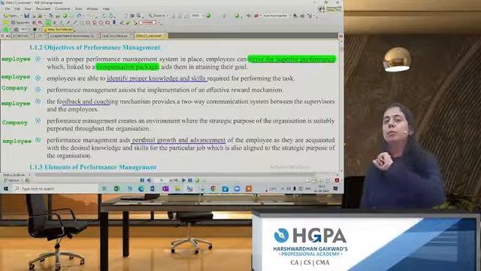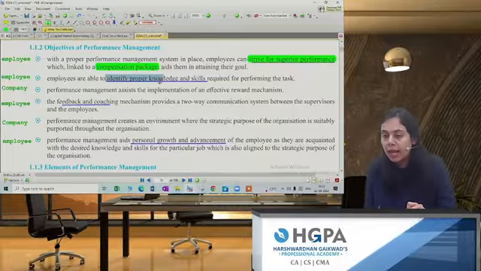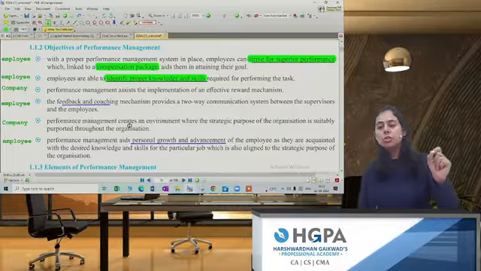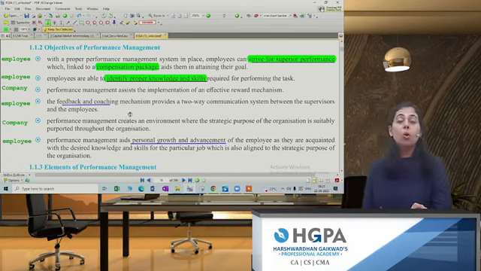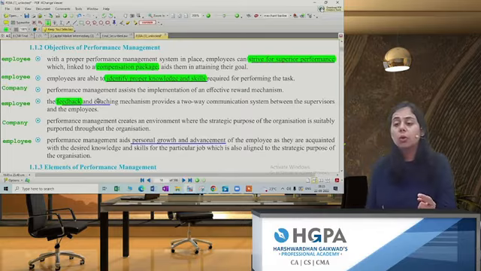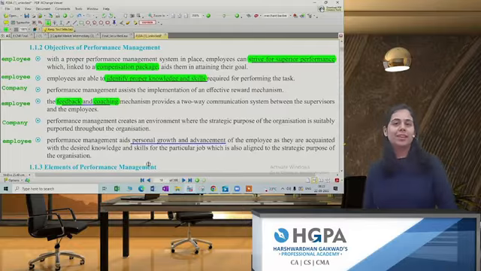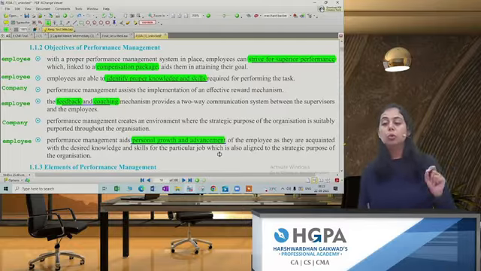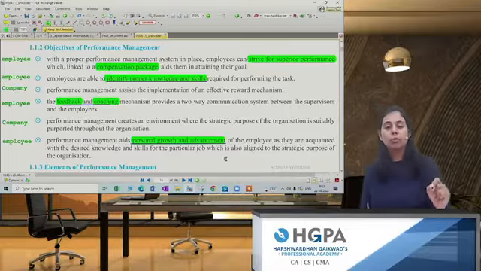When can he have a superior performance? Only when he has proper knowledge and skill. Only when he is being given proper feedback. Feedback means what? You're working correctly or you're not working correctly. You are being told and accordingly you are being coached. And because of which there can be personal growth and advancement of an employee.